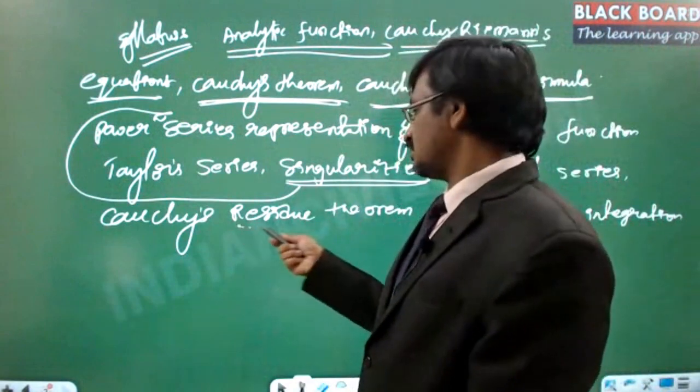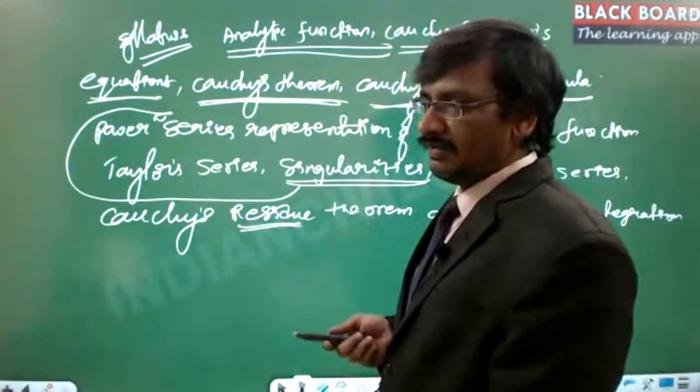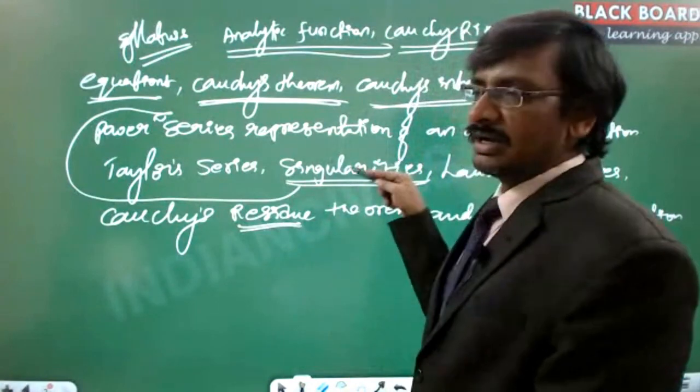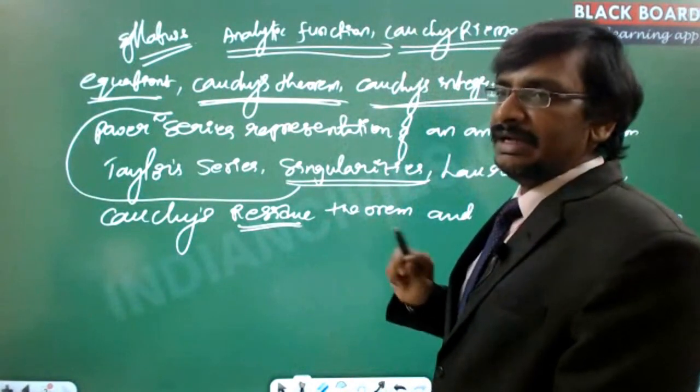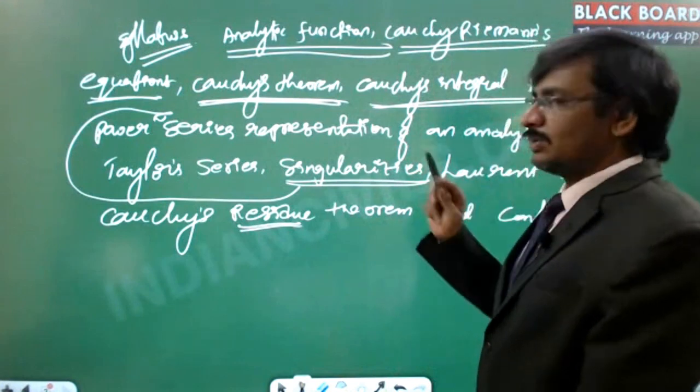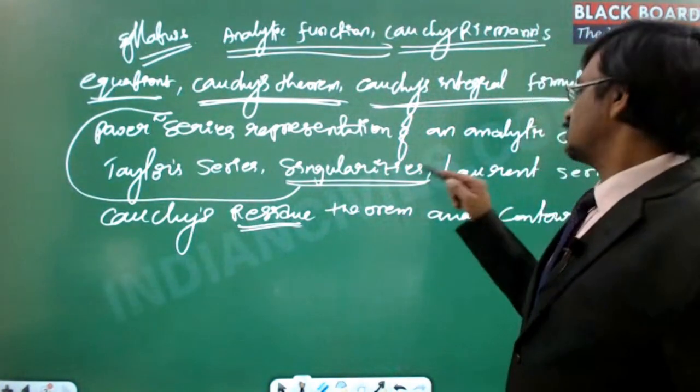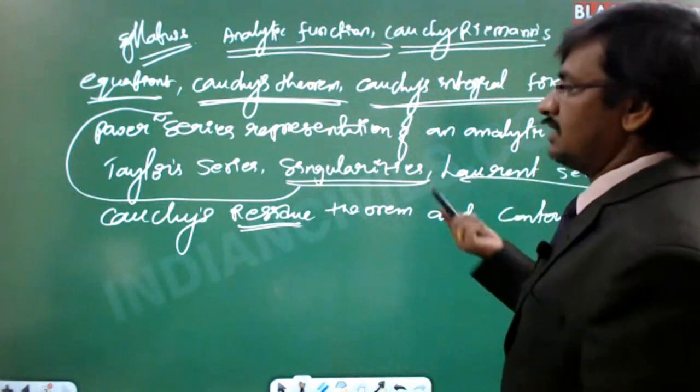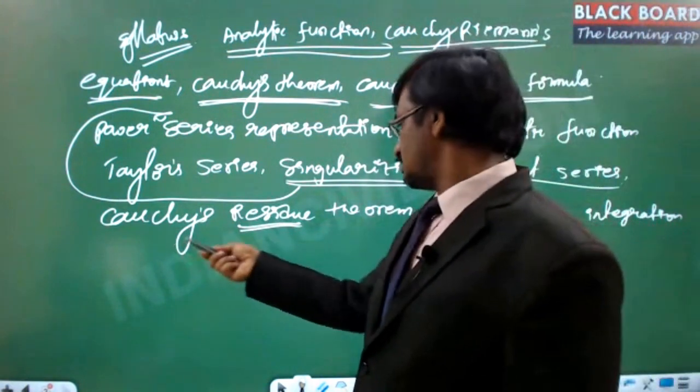So those residues we will be using to calculate the integral values. That means mostly we are targeting to identify the integral value. For that, these are all the supports, right? And then the Laurent series and the Taylor series and the singularities and Cauchy's residue theorem.